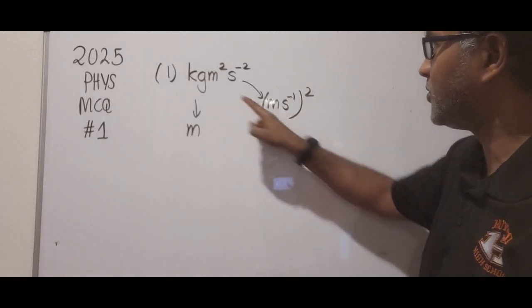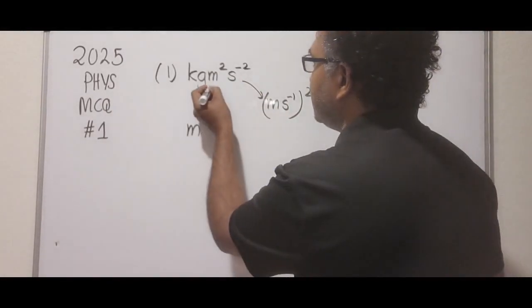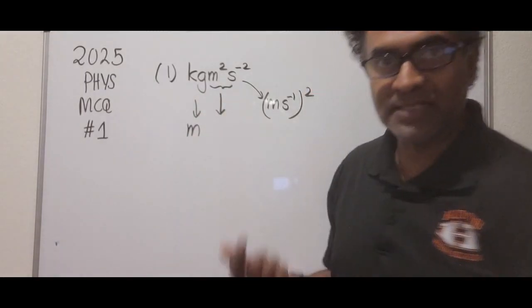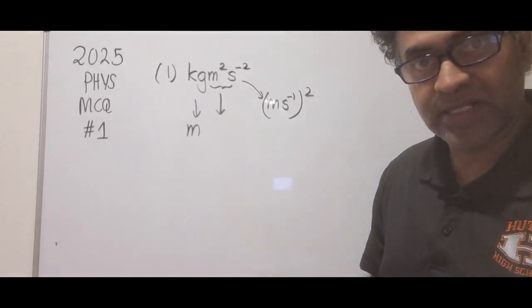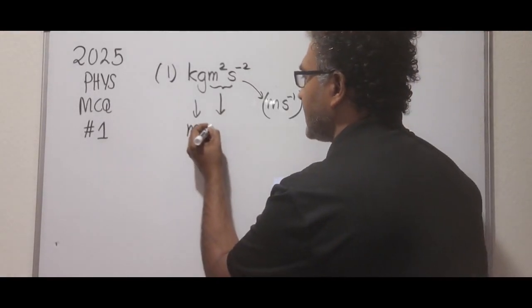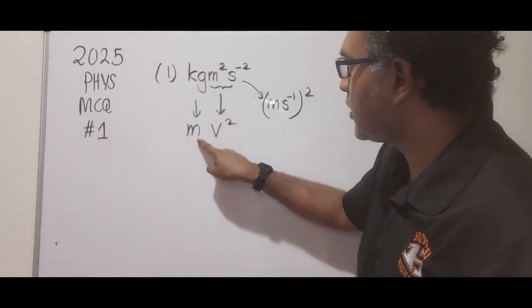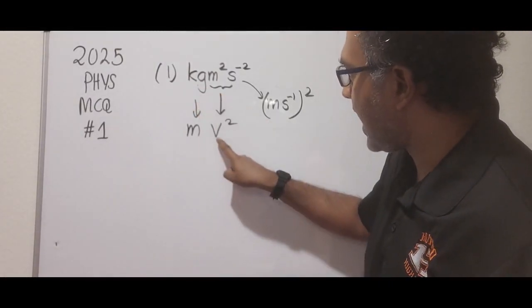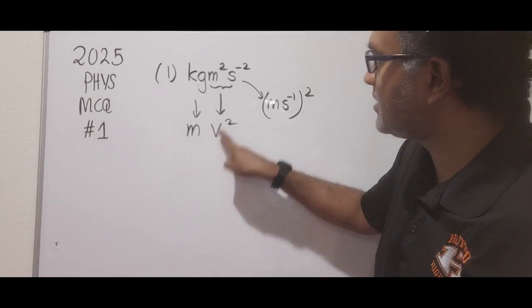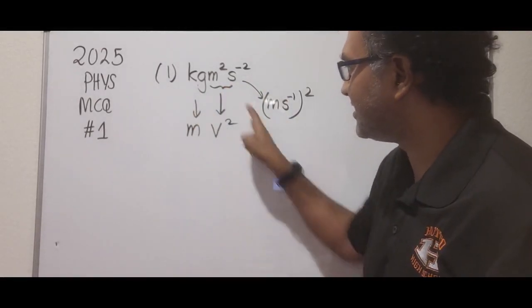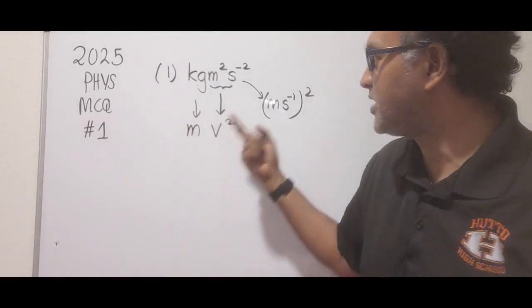That entire term, you could replace in terms of physical quantities. You could say that's v squared. So we have the units of m and the units of speed or velocity squared. What is this term? m times speed squared.